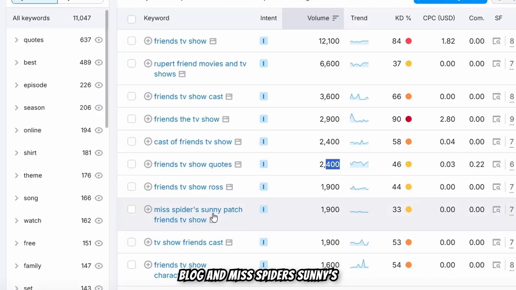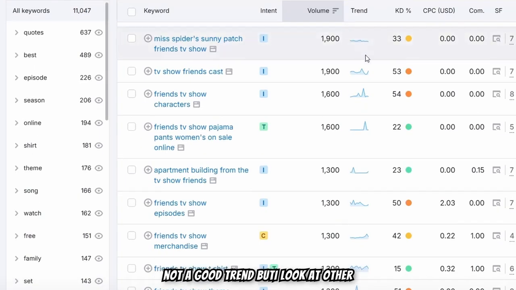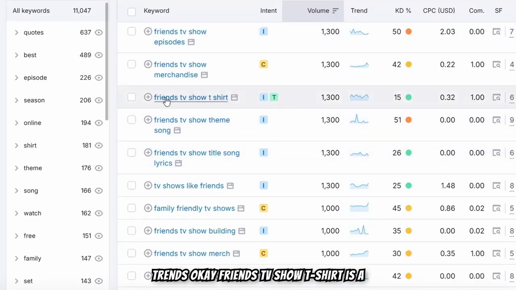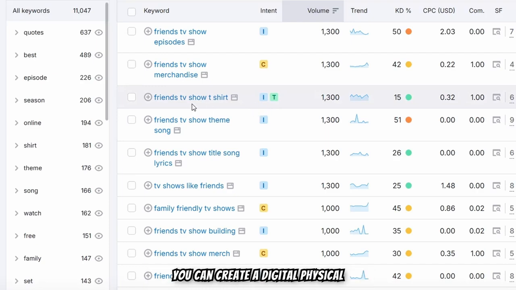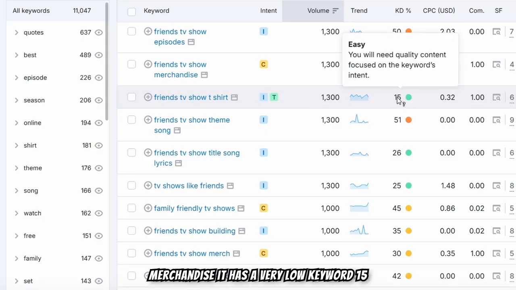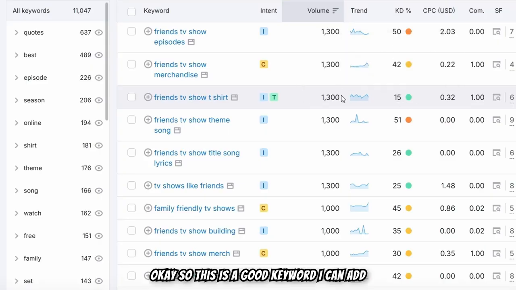And Miss Spider's Sunny Patch, Friends TV show, this is not a good trend. But if I look at other trends, okay, Friends TV show t-shirt is a transactional keyword. You can create digital and physical products such as merchandise. It has a very low keyword difficulty, 15. Okay, so this is a good keyword. I can add it in my list.